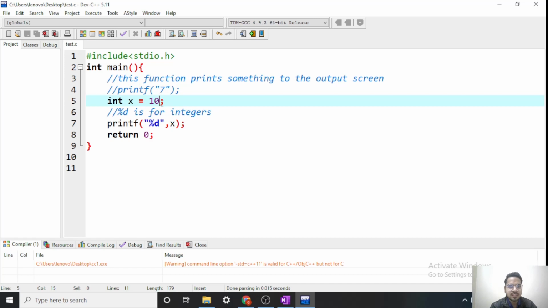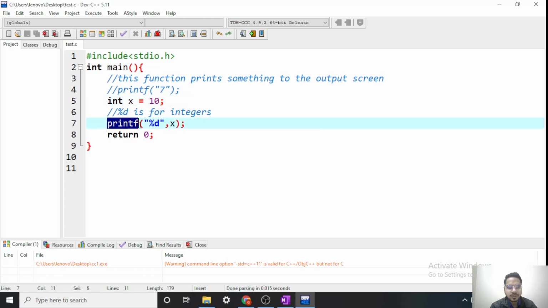Now one more concept related to that. Till now we are hard coding the values. We are just saying x equals 5, x equals 10. What if I want my user to give the value? One more time: till now I am deciding the value of x. What if I want to ask the user the value of x? So we can take input also from the user. To take input, we use a scanf function.